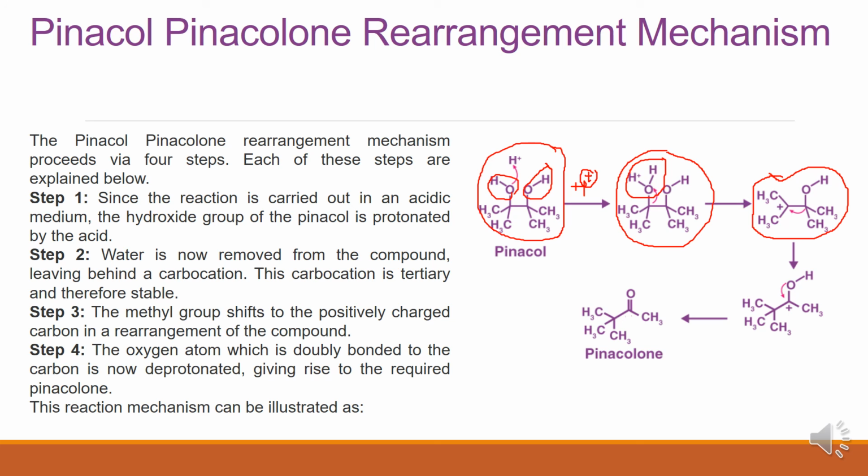This is the second step. Therefore, it is stable, and the methyl group shifts to the positively charged carbon in the molecule. That is the rearrangement of the compound.